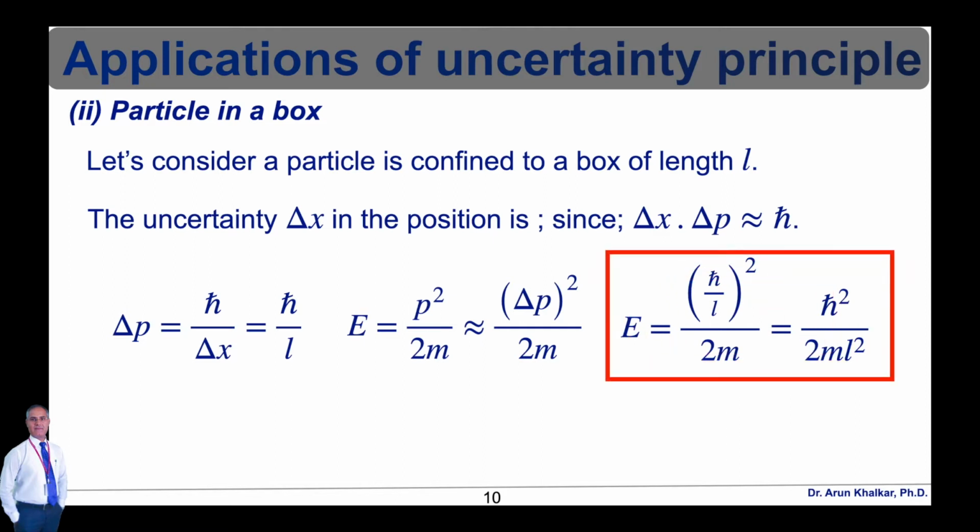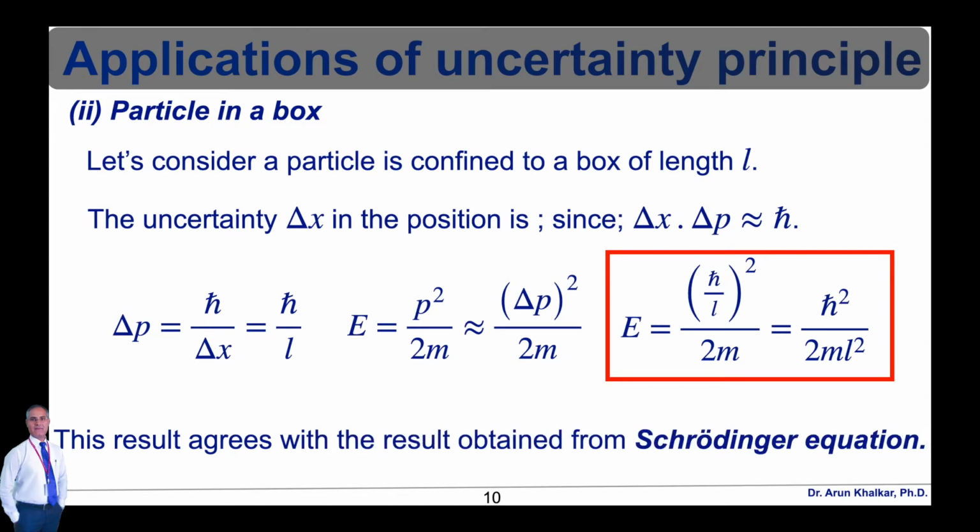So that is equal to h bar square upon 2 m l square. This result agrees with the result obtained from Schrodinger's wave equation. Schrodinger wave equations and all that theory we will see in upcoming lectures. So this is one important application of the uncertainty principle: for the particle in a box, we can calculate its energy.